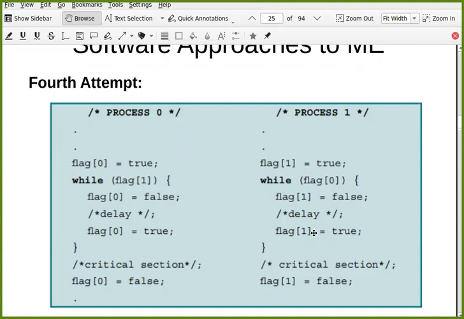So let's say this comes first. I want to enter. Then this will be executed: I want to enter. Then this will check flag 0, but it is true. Again this will check flag 1, it is true. So again it says, let others enter, and both will be sleeping again.